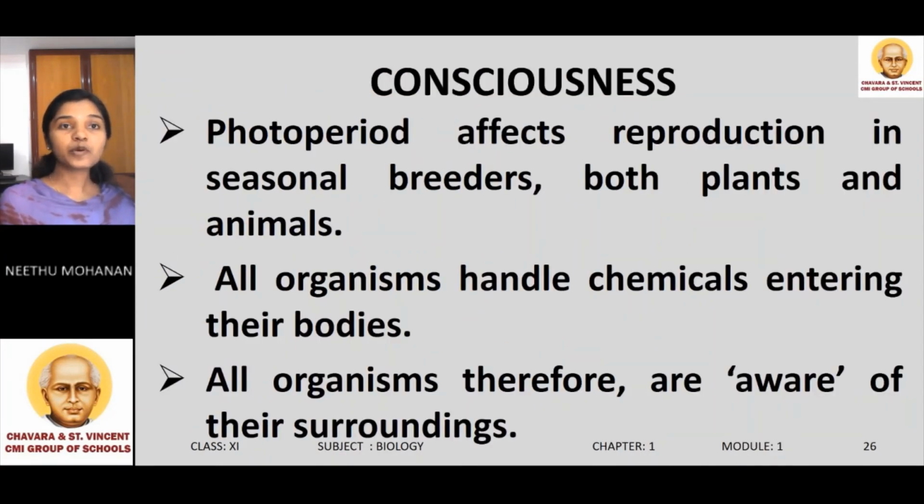Photoperiod affects reproduction in seasonal breeders, both plants and animals. So, some plants and animals are seasonal breeders, and photoperiod affects their reproduction. Photoperiod is the duration of exposure to light. So, the duration of exposure to light affects reproduction in seasonal breeders. And all organisms can handle chemicals entering their bodies. And all organisms therefore are aware of their surroundings. So, we can say that all organisms are conscious of their surroundings.